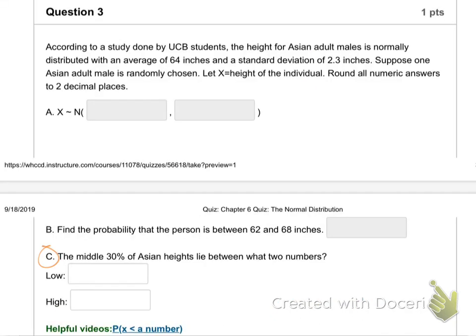And let's just jump down to part C, how about? And instead of 30%, I'll say 40%. So find the middle 40% of Asian heights lie between what two numbers? So the average height for Asians is 64 inches. Standard deviation is 2.3. Draw a bell curve. Put the middle on there. See if you can find the two marks, the heights, for the middle 40%.